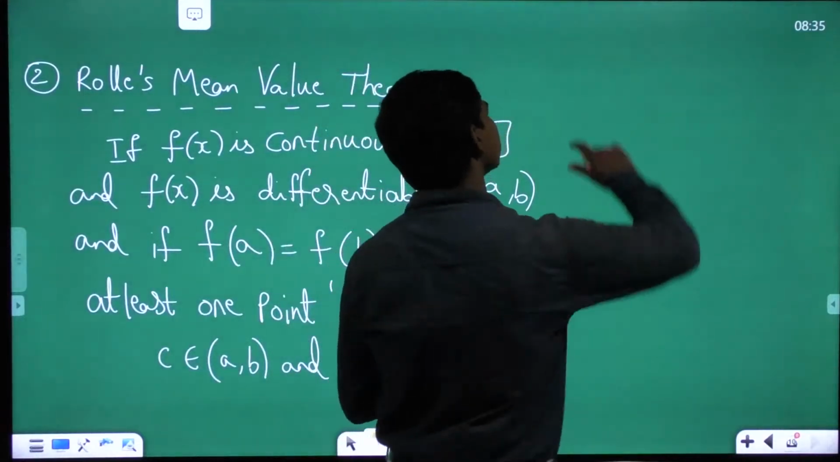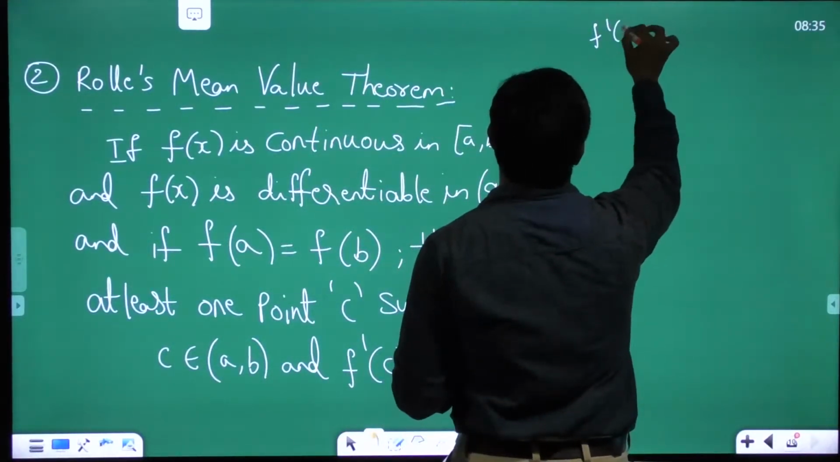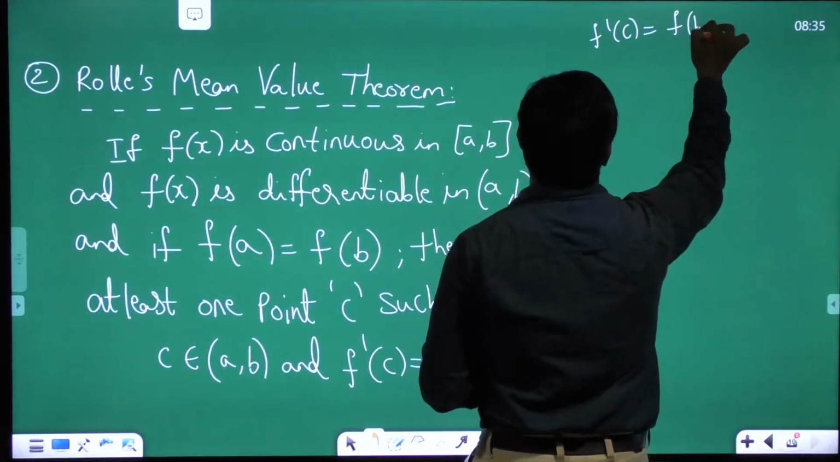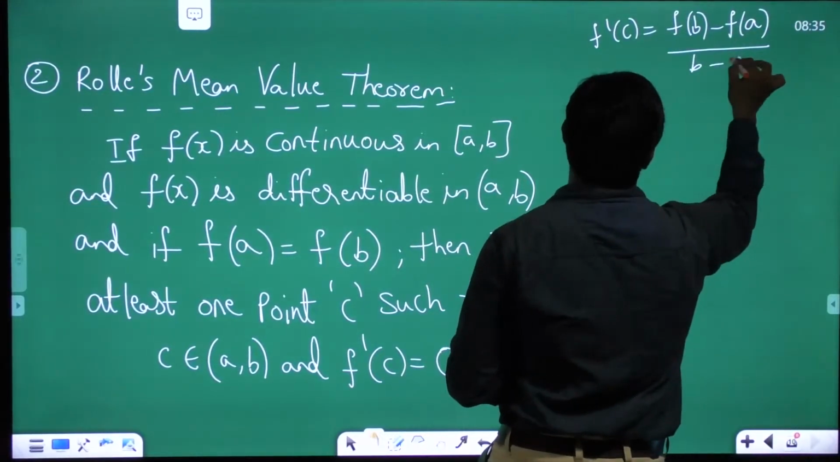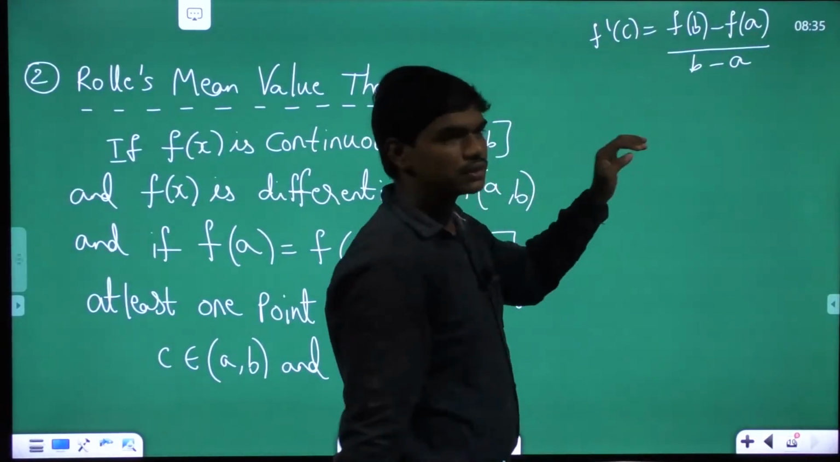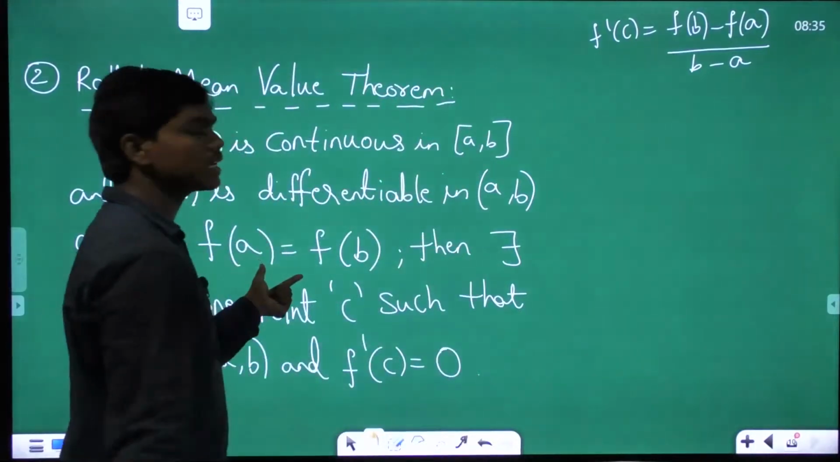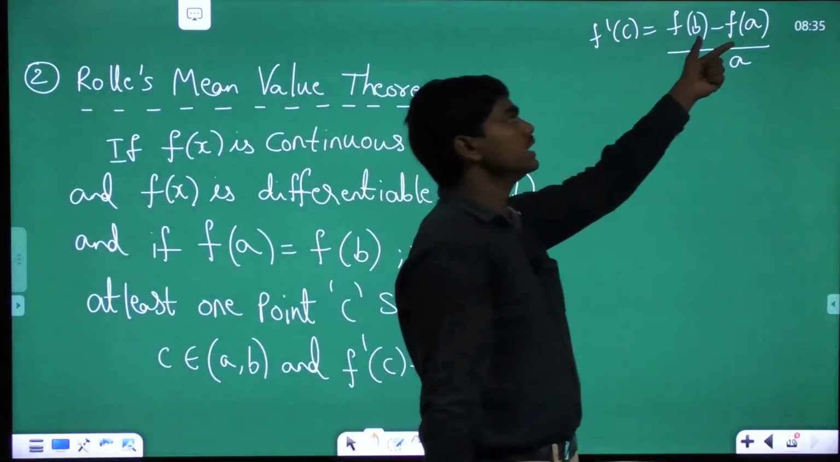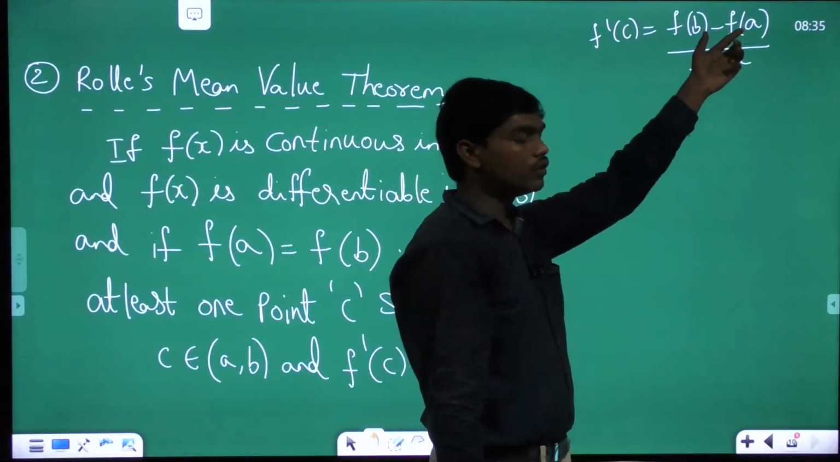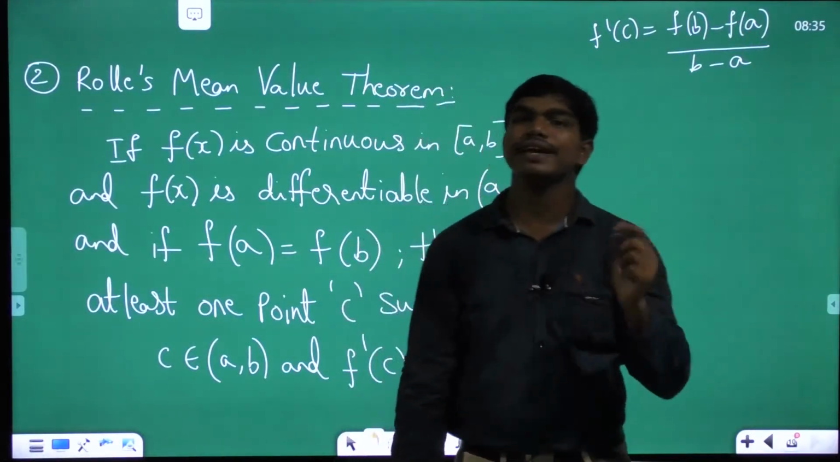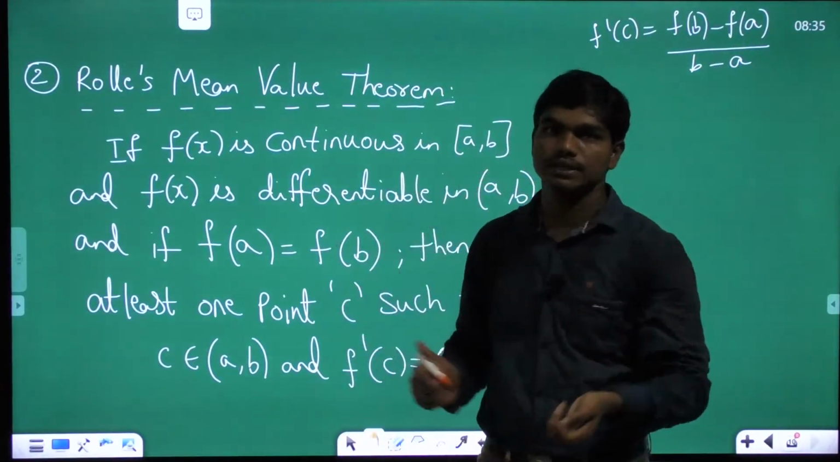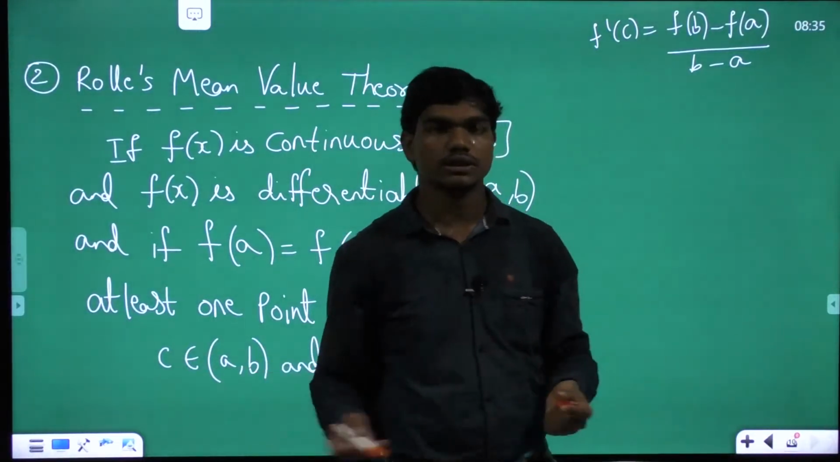If you see what is Lagrange's mean value theorem, if you remember, f dash of C is equal to f of B minus f of A divided by B minus A. Correct? So in this formulation, if you substitute f of A is equal to f of B, the numerator value will be 0, and the denominator is not 0 because if A is equal to B, then this interval doesn't exist. Correct? So then there is no point of discussing this theorem.